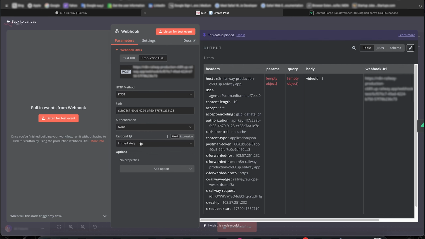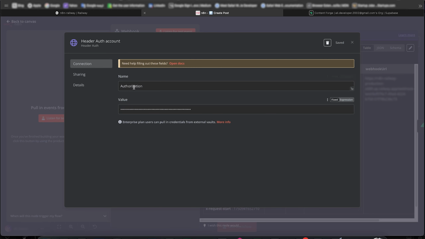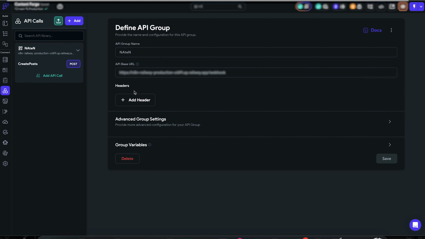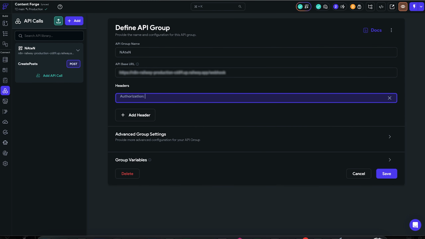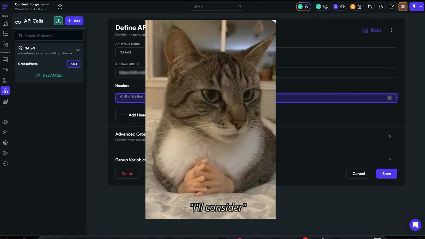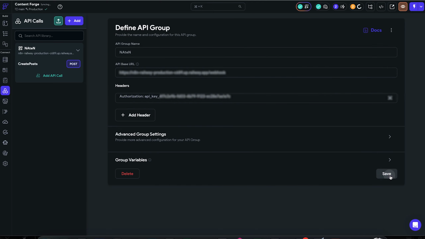I added some protection. I'm not that lazy, so okay, it's just an API key, authorization, and the API key we have. So I'll add a new header, then the API key. Ideally, we want to put this API key in the environment variables. Are we idealists? Maybe, but I'll do it later. Click save.